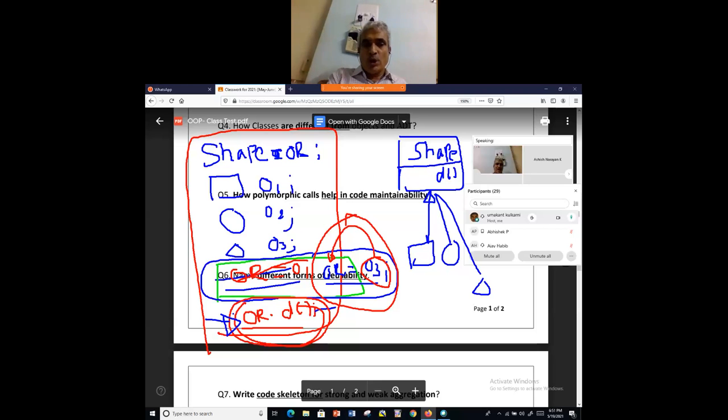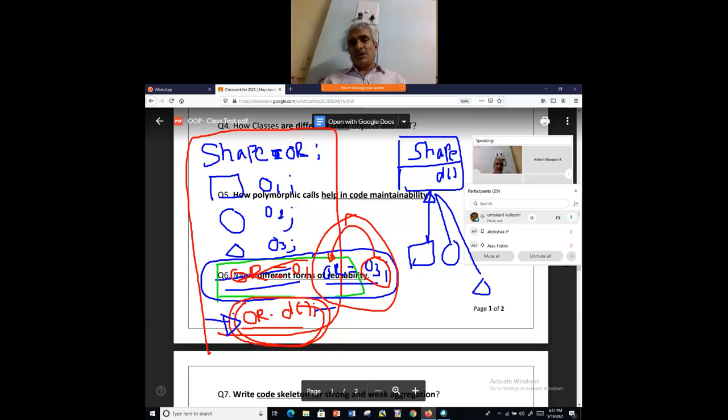How does a polymorphic call help in code maintenance? Now look at that. When you add any number of shapes, my code or.draw remains the same. I need not change it, unlike a non-polymorphic call where I have to keep on adding if-then-else. My code doesn't get altered. Or.draw will remain the same. Are you clear? Yes, sir. Got it, sir.